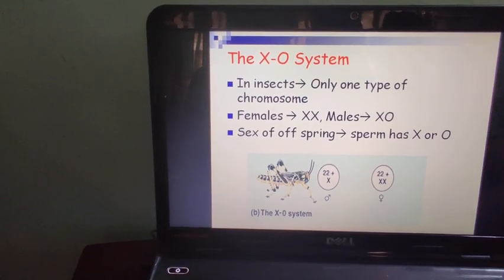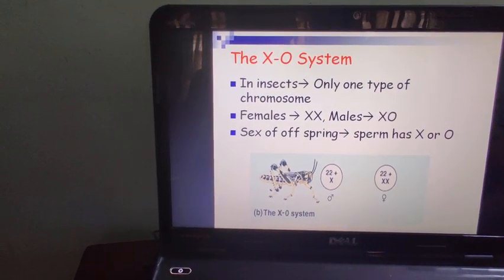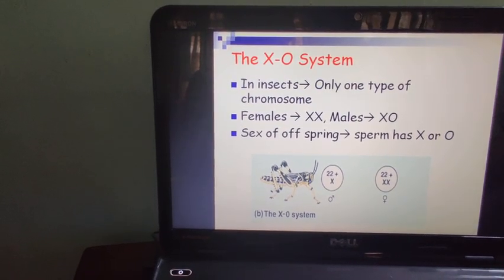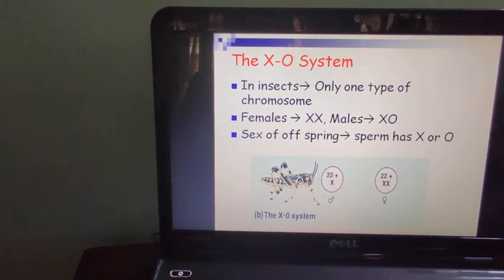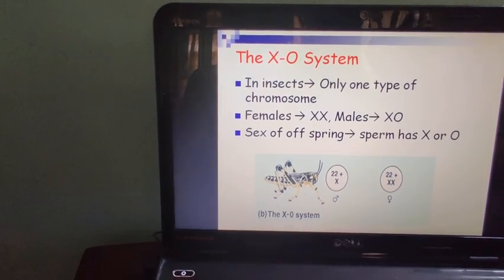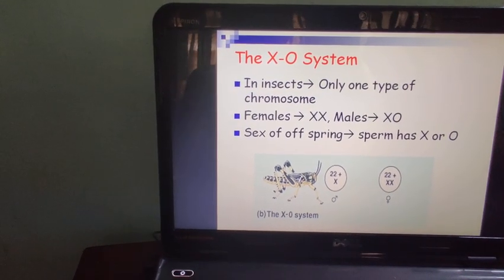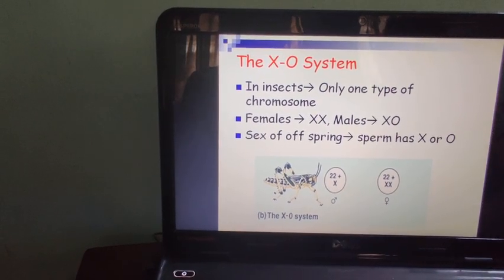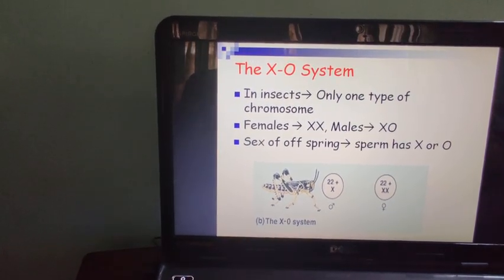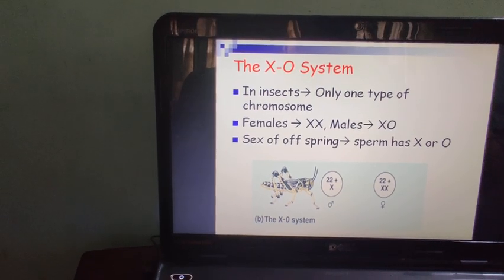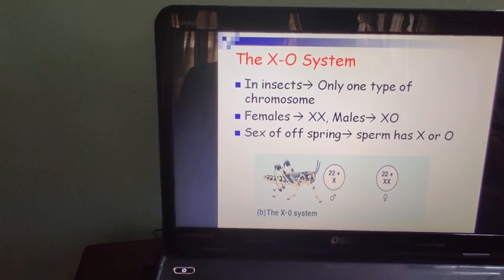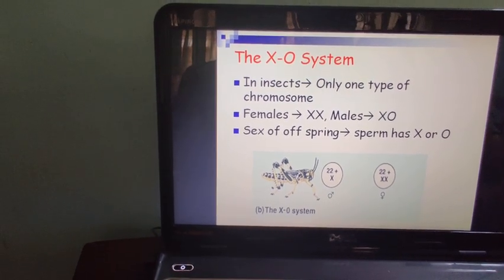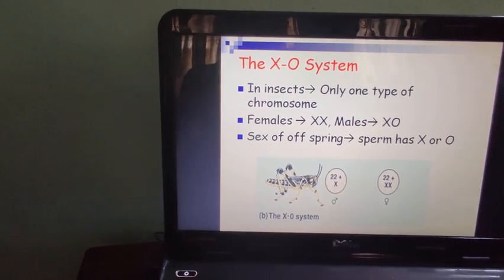Next type of sex determination is the XO system, or we can say X0 system. In insects, only one type of chromosome is there. Females are homogametic, that is XX chromosome, and males have only one chromosome, that is X. So the sex of an offspring is determined again by the sperm. If the sperm has X chromosome, then XX, and if the sperm has 0, that is no chromosome, then single X.